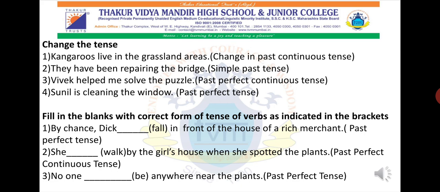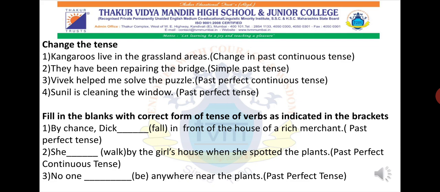And for or that is not important, but now what is important over here? Before the main verb you have to add had. Okay, sorry, it is not past continuous, I have mentioned it wrongly, I'm so sorry over here. Please listen to me once again. Fill in the blanks with correct form of tense of verb as indicated in the bracket. By chance Dick dash fall in front of the house of a rich merchant. Past perfect tense.